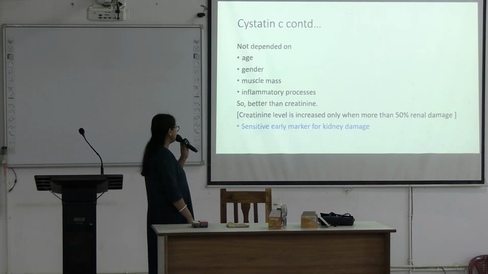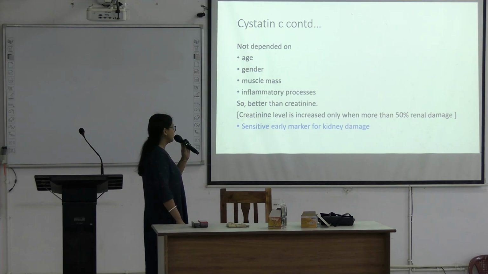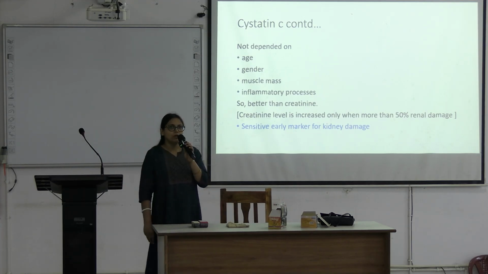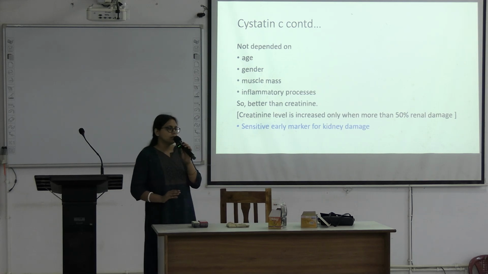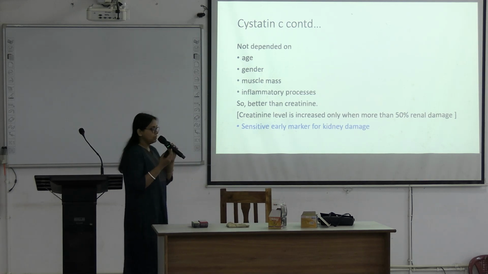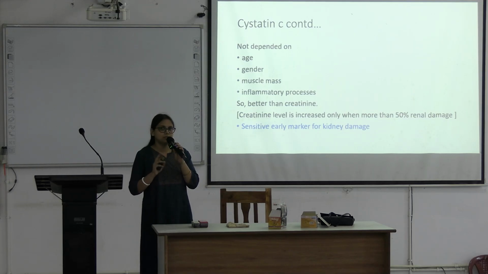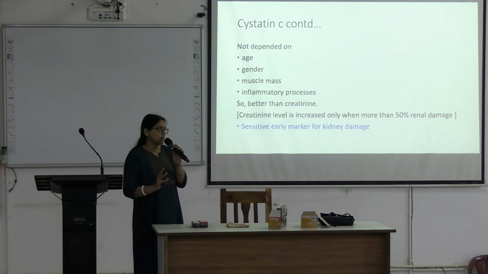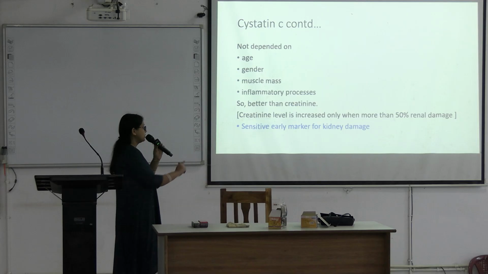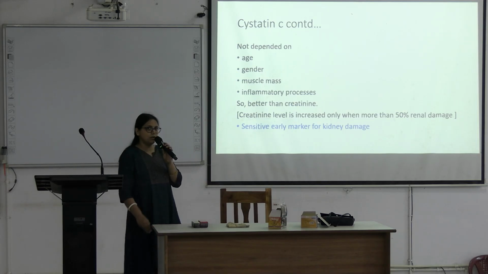Also creatinine level is increased only when more than 50% of the kidney is already damaged. When GFR starts falling, the creatinine value will also rise in the blood, but there is a compensation mechanism in our body. That's why creatinine does not rise until up to 50% of the kidney is already damaged.